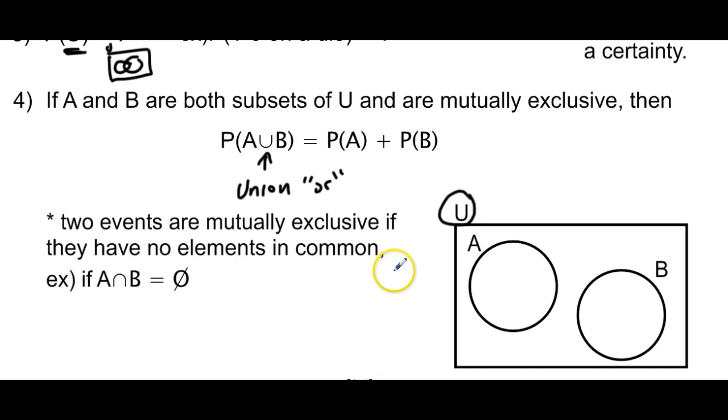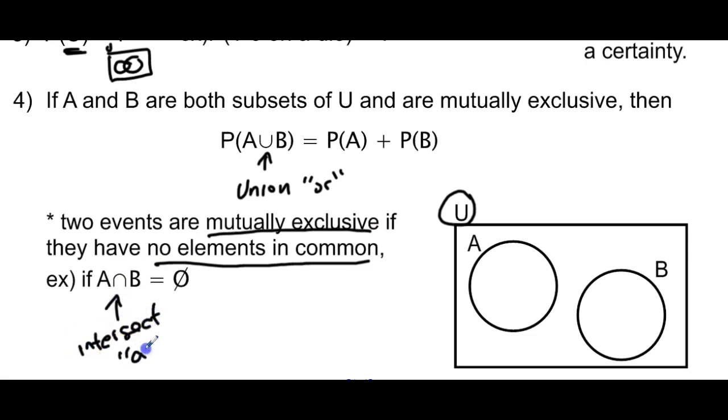In this, and I will explain a little bit more later on, mutually exclusive means that no elements are in common. So A intersect B, right? Intersection, which is the same thing as the and, right? From our Venn diagrams before. A and B happening, not going to happen because these never intersect, never overlap. So they have nothing in common.